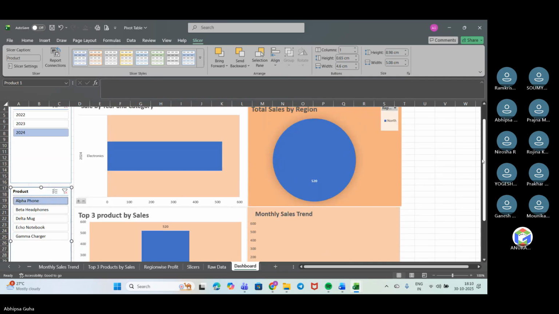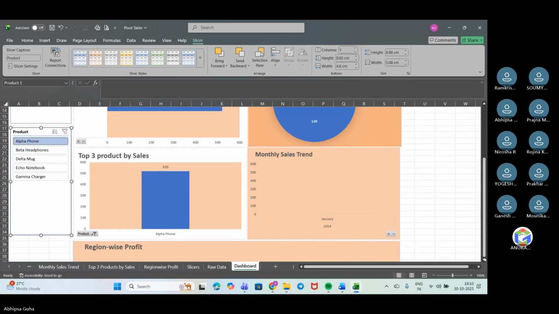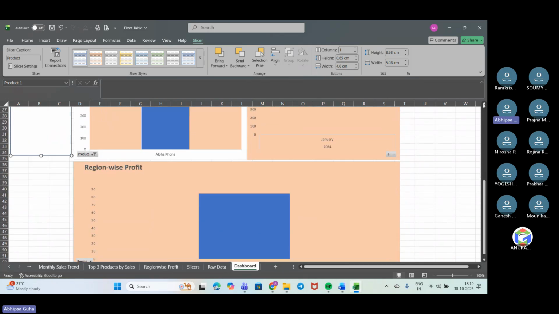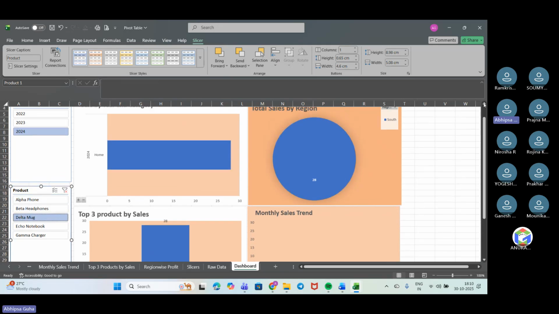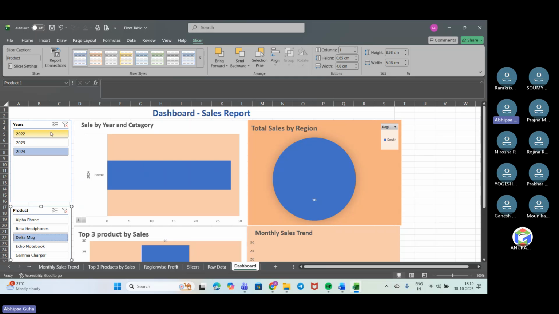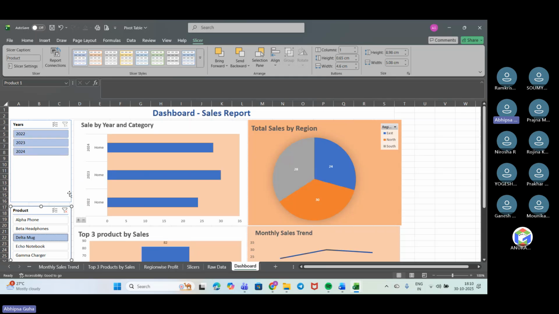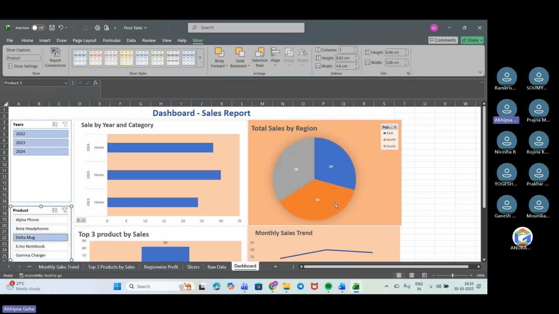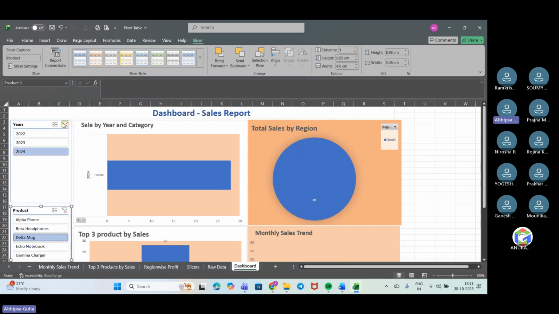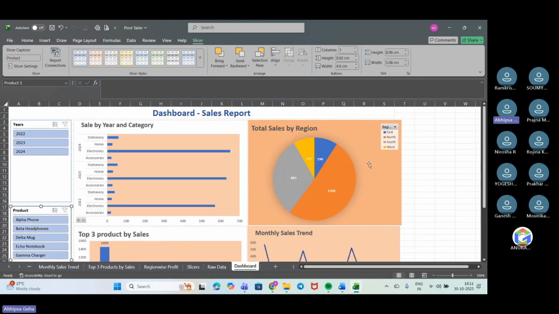So now the specific product, the data is getting changed. Okay, now I'll just go for any of the specific one. It has changed. Now we'll move into any of this. We can use both or we can't use also based on it. But when we are putting any one of it, the data is getting changed. So this is actually an interactive dashboard because based on the slicers, we can take the data for each of the required field and events.